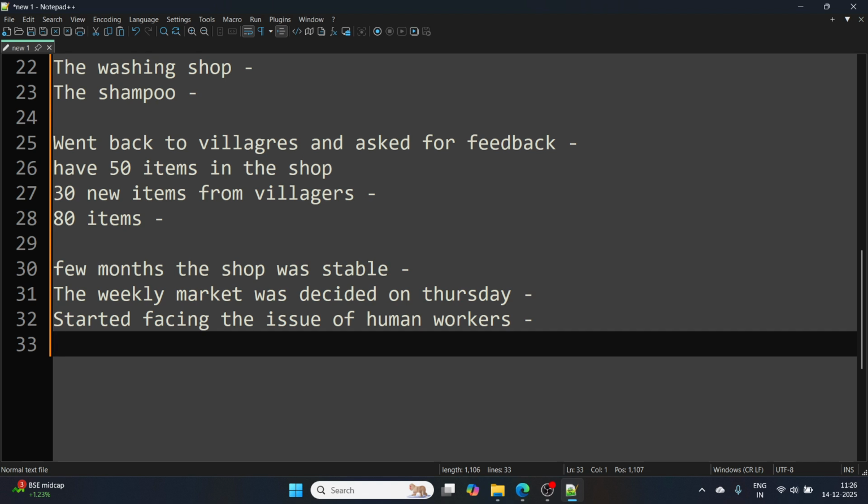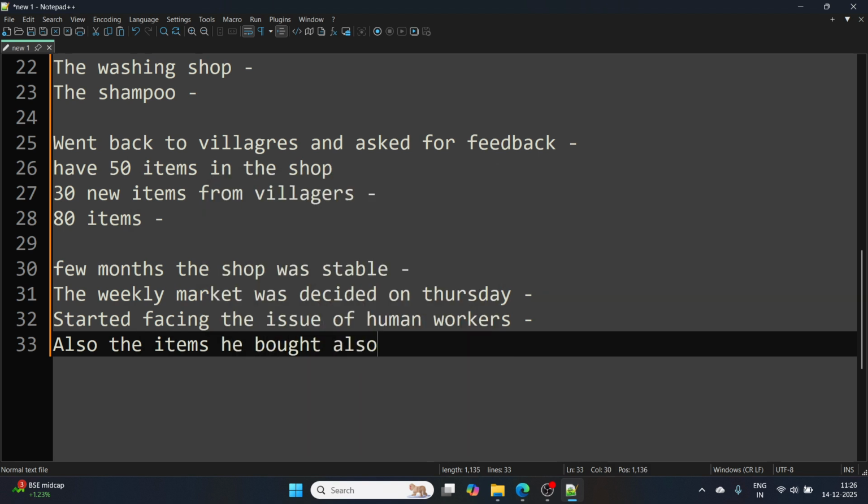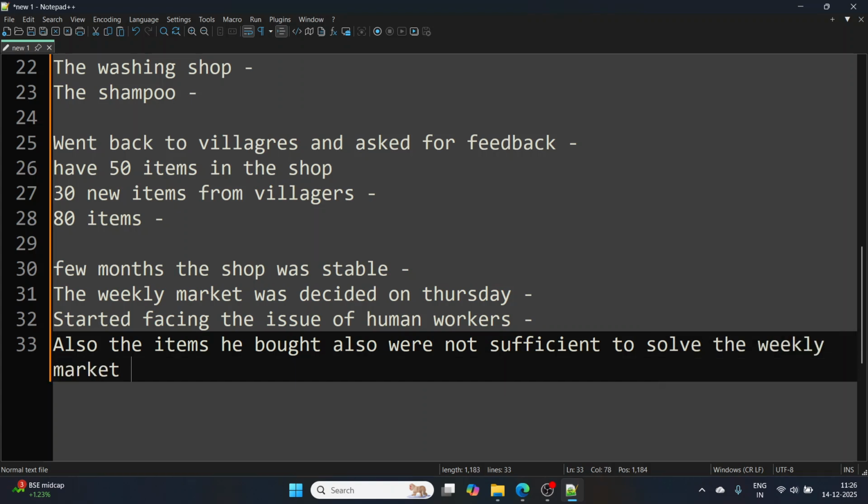There were multiple buyers, but Ganesh and, let's say, two to three family members were not sufficient. And the items he bought also were not sufficient, because demand had gone up, not sufficient to solve the weekly market demand.